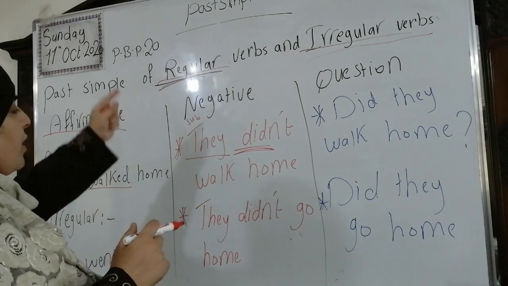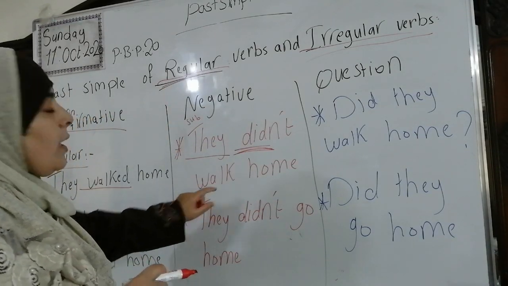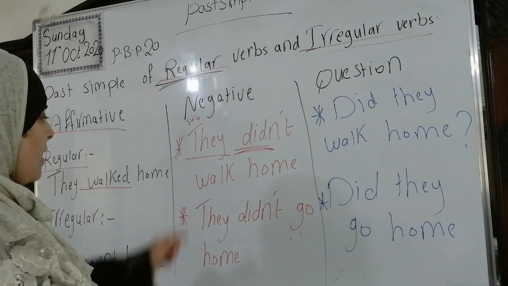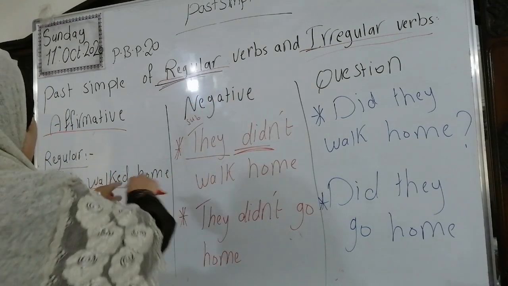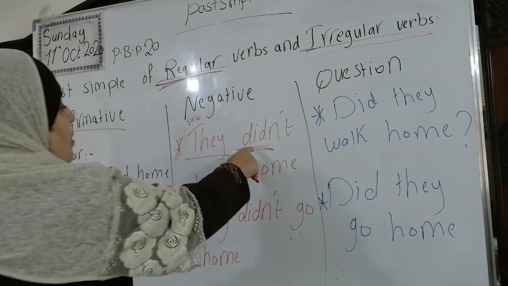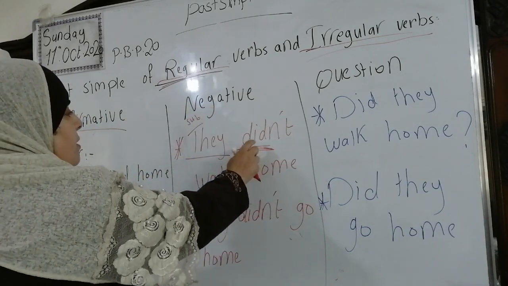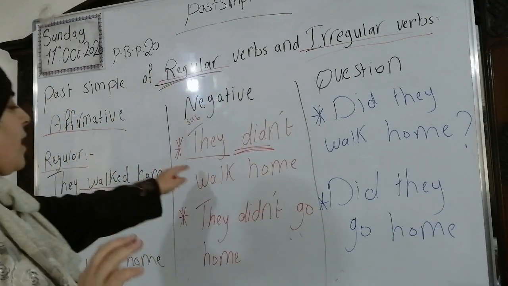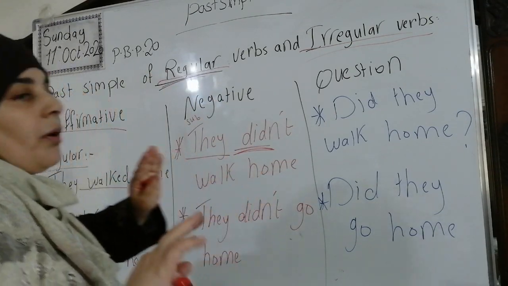Why? Because after did we put the infinitive or verb one. That's why we replace the ed, which tells you this verb is in the past, with did. When you see did, you know that this sentence is in the past, okay? They didn't walk home.